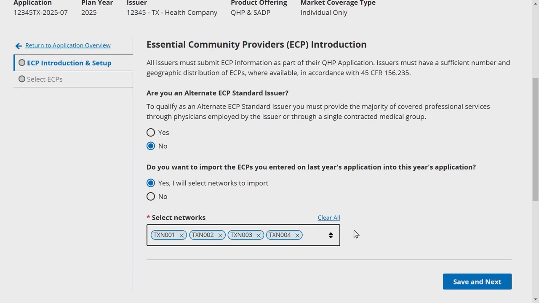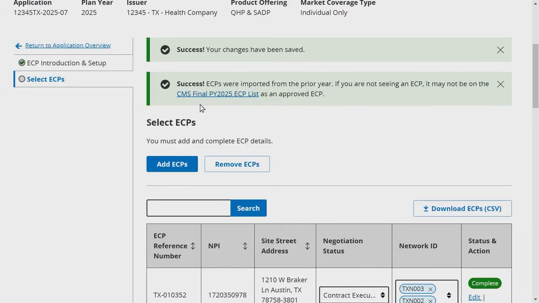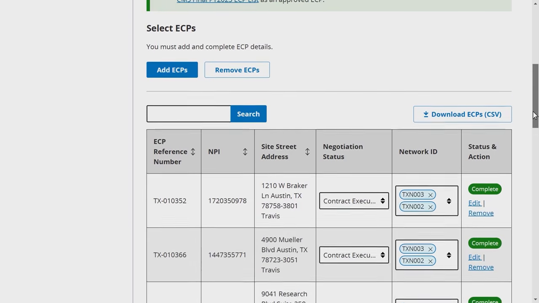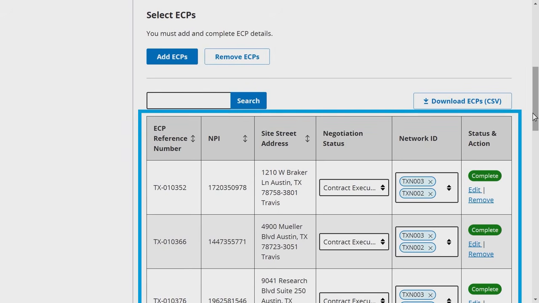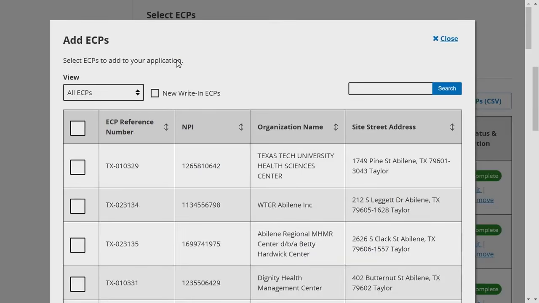Once you have confirmed your responses are accurate, click Save and Next at the bottom of the page. Please note that upon clicking Save and Next, the ECP Introduction and Setup page will lock, and you will not be able to edit your responses again. Selecting Save and Next will direct you to the Select ECPs tab to add and complete the ECP data associated with your application. Issuers that chose to import ECP data from the previous plan year's application will see the imported ECPs on this page.